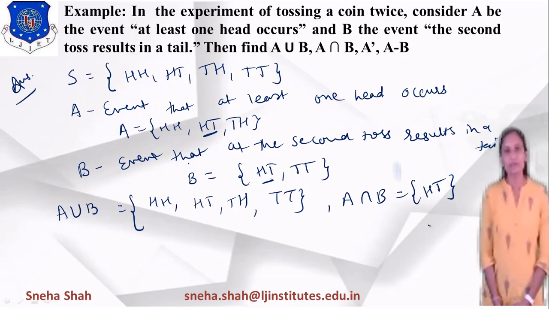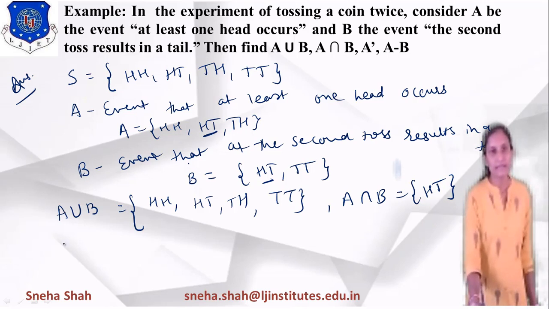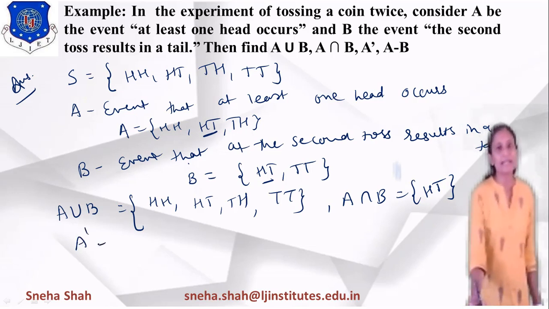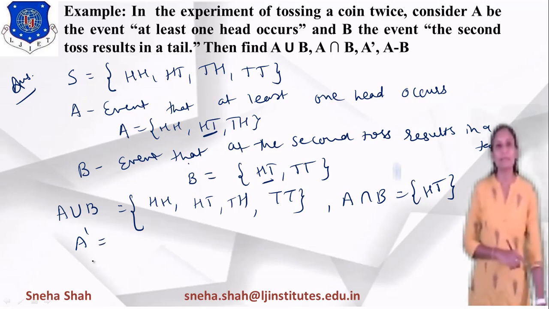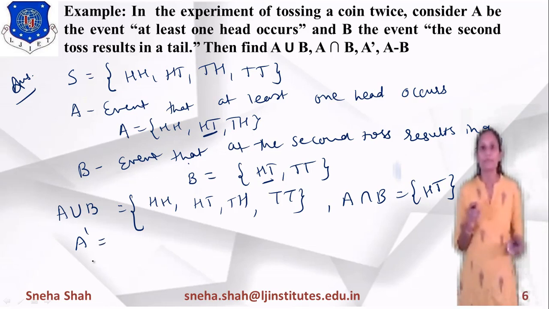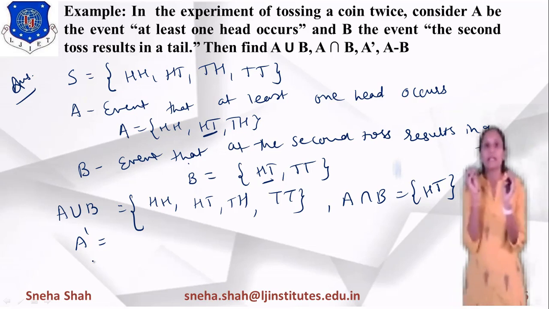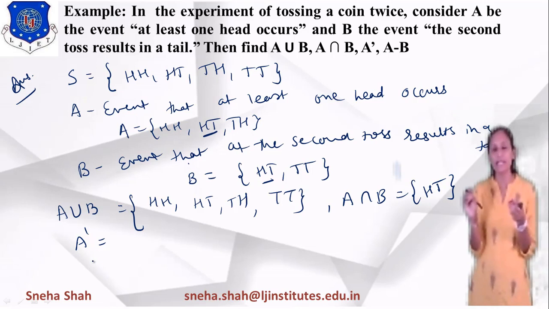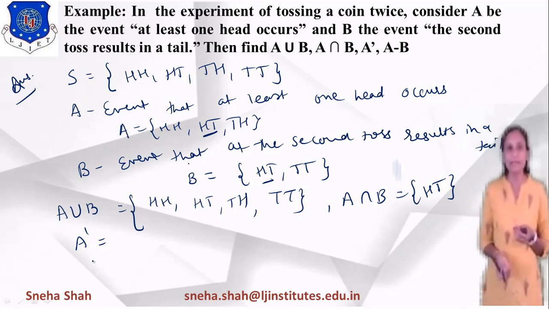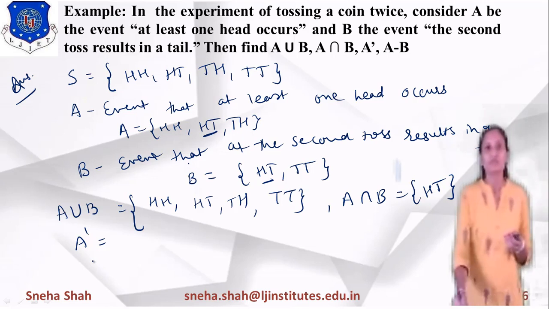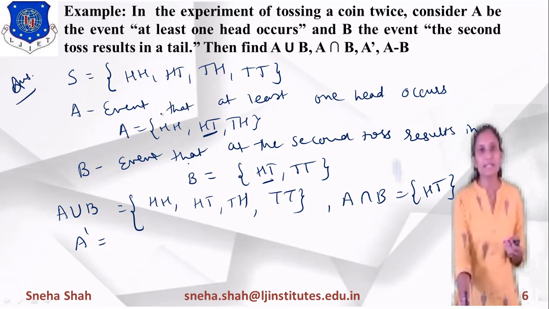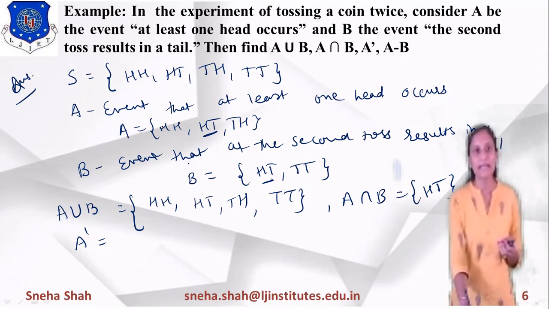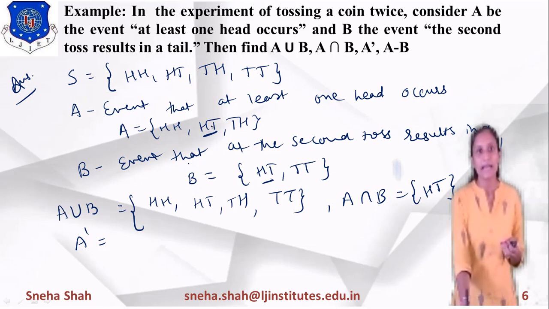Now we have to take A dash. What is the meaning of A dash? A dash means the complement of A. So from the sample space, we see which term is not occurring in event A, and that is considered the complement of event A. So you can see that from the sample space, if we remove this part HH, HT and TH, which part will be there?